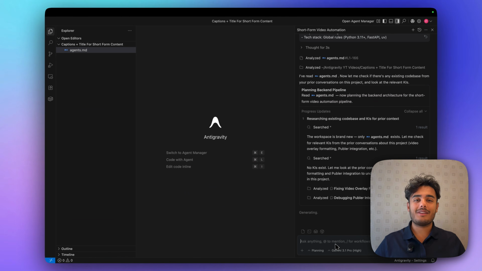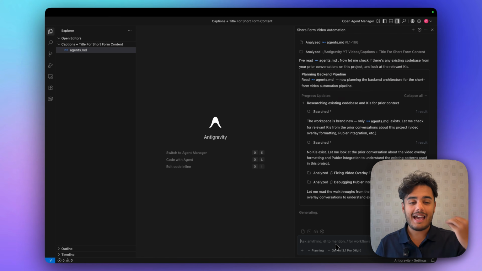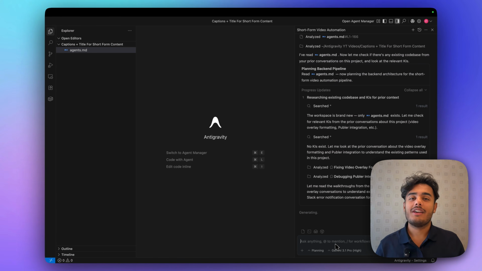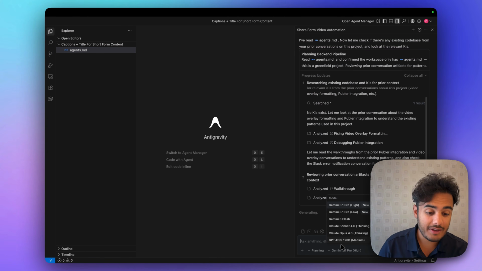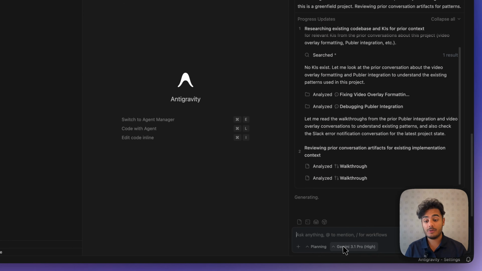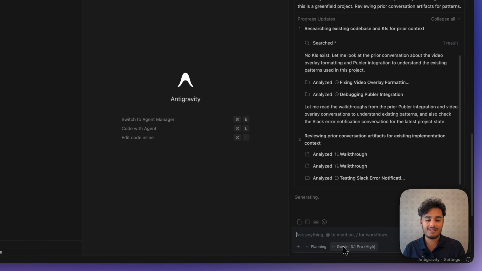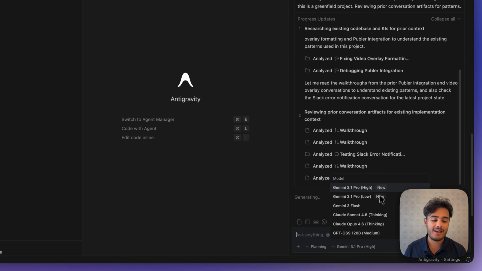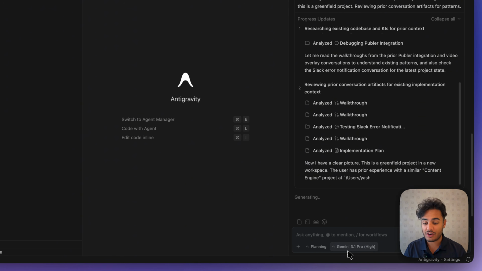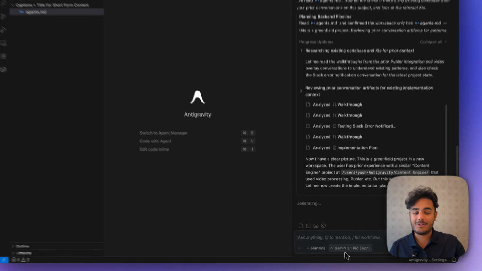You can use a plethora of models and pick and choose which one you want, depending on, number one, what's the best in this current stage, and number two, what each model's strengths are. So I know over here, GPT is really good at terminal commands. So if you need to do any sort of terminal commands in here, then GPT is great for that. I know Claude is great for backend, and I've tried and tested that and it works best for backend for me. And I know Gemini is really good for front end. So there you go, you can pick and choose what you want to use.